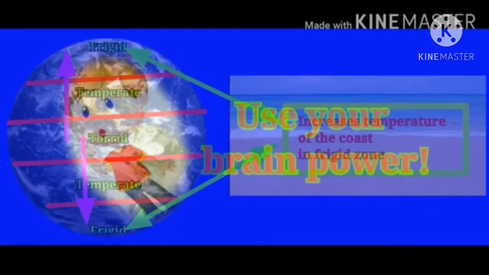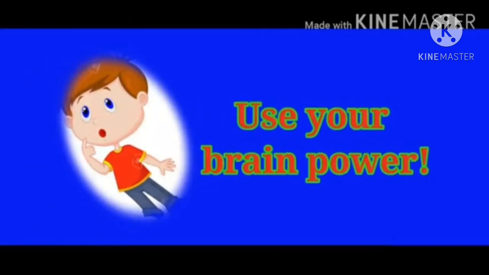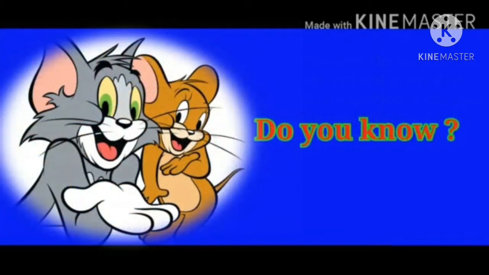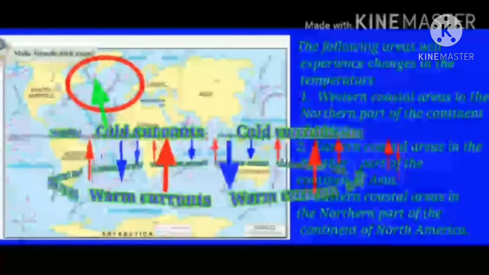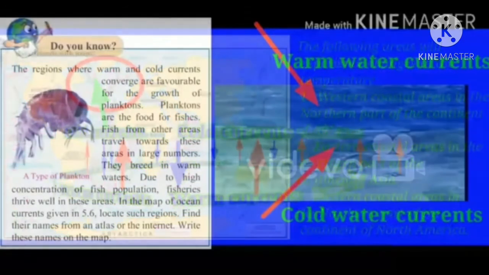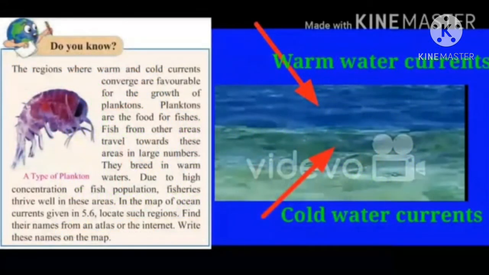Use your brain power. Observe the map. Name the coastal areas that will experience changes in temperature. Give the reason for this. Do you know, the regions where warm and cold currents converge are favorable for the growth of planktons.